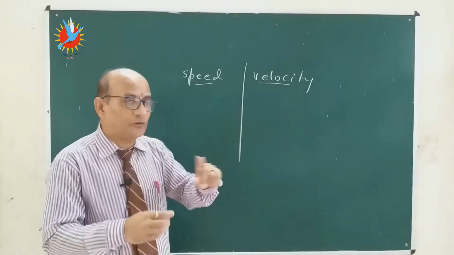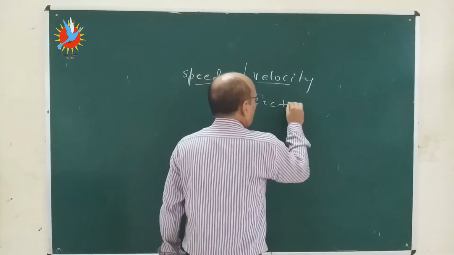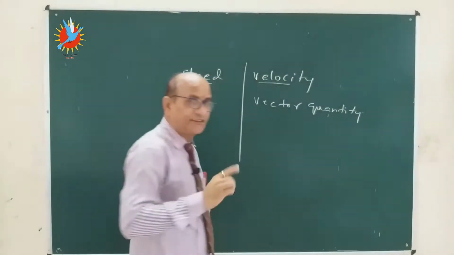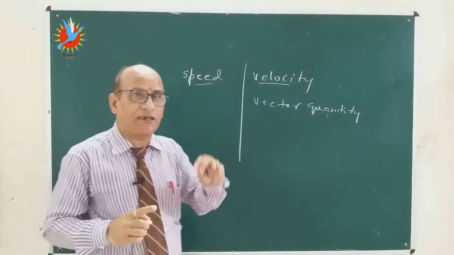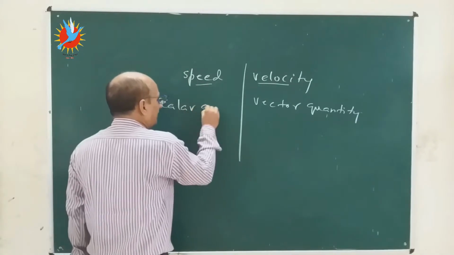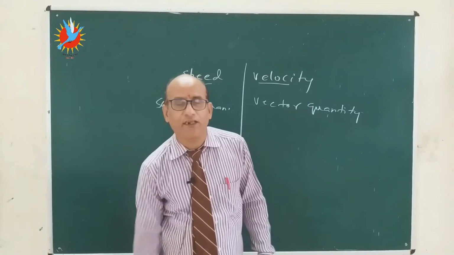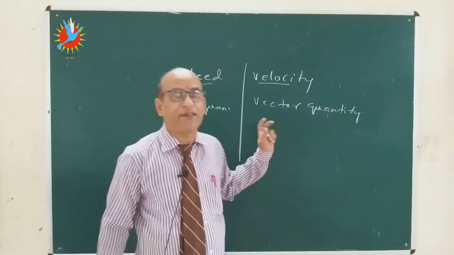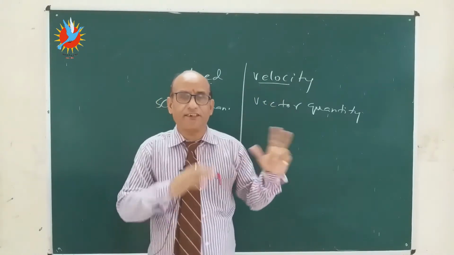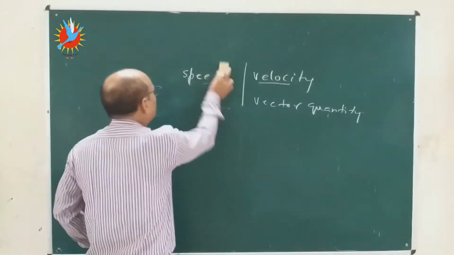Anything which has direction is called a vector quantity. So velocity is a vector quantity because it contains the direction also, and speed is a scalar quantity because it has no direction. So in mathematics we will calculate the speed. In physics we will deal with velocity. So this is the difference between velocity and speed. But now we are dealing with speed.